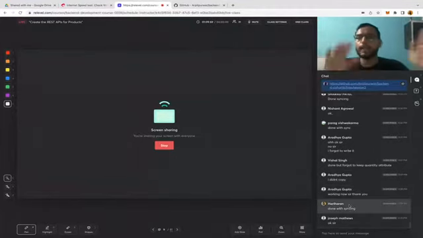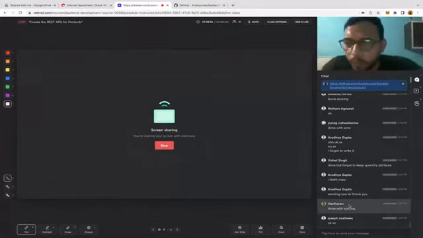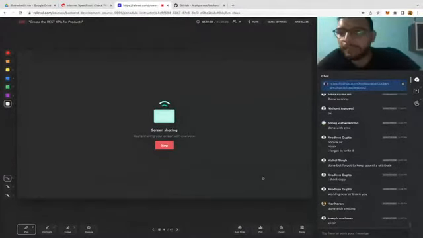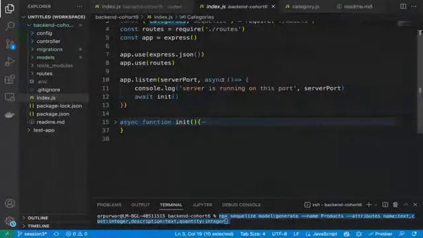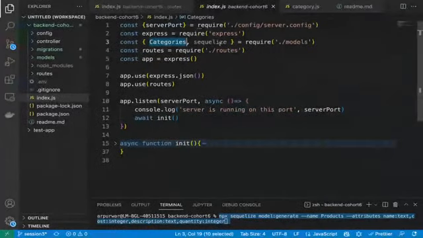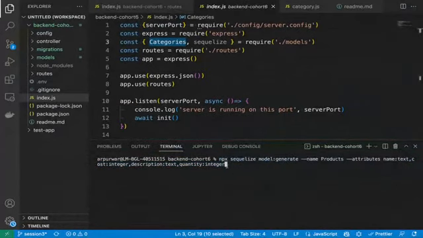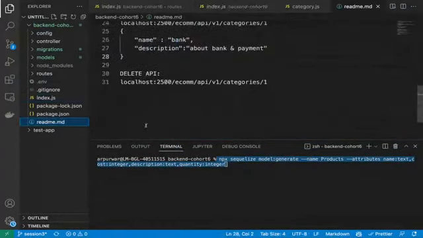Okay. Yes. So I think now we will go into the next step. We all have created the models, right? We have created the product model. Correct. So now let's see the syncing part. I will show the first way to sync it. Let me first push this code also. Let me put this command in readme.md